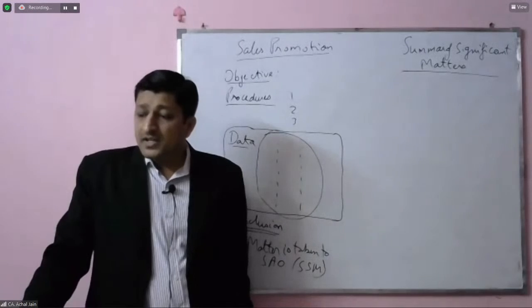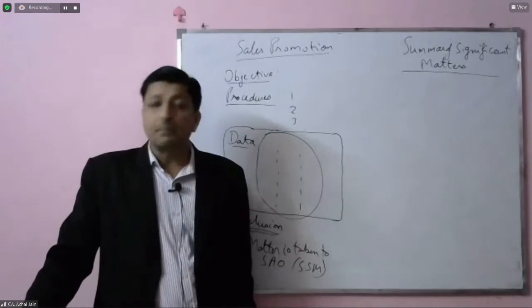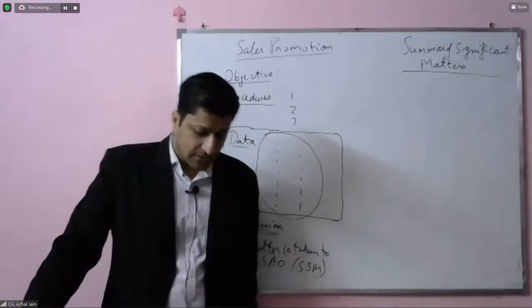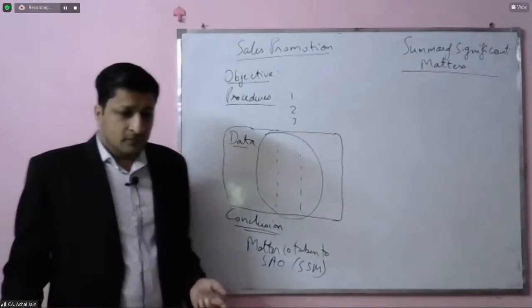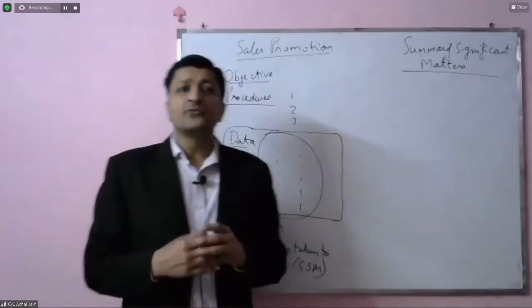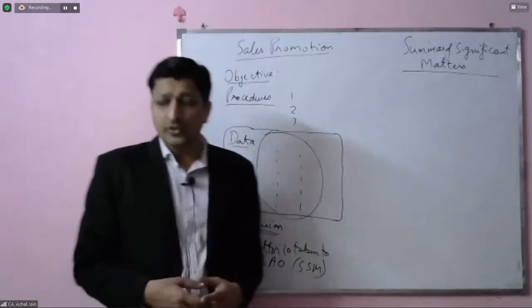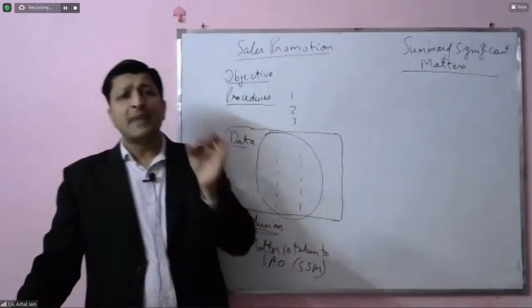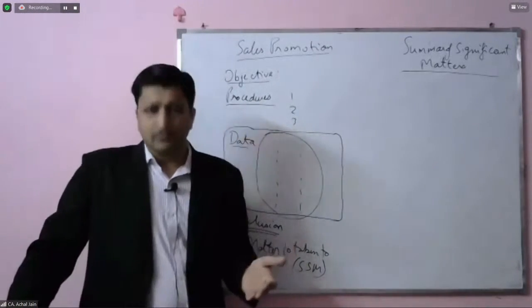Sumit is asking, sir, it's been provided by SA 230, or does it depend on a case-to-case basis? See, when it comes down to the audit documentation, so SA doesn't give you any format. Okay, and once again, this format which I have created for you is not provided by any SA. This format could be in any form.